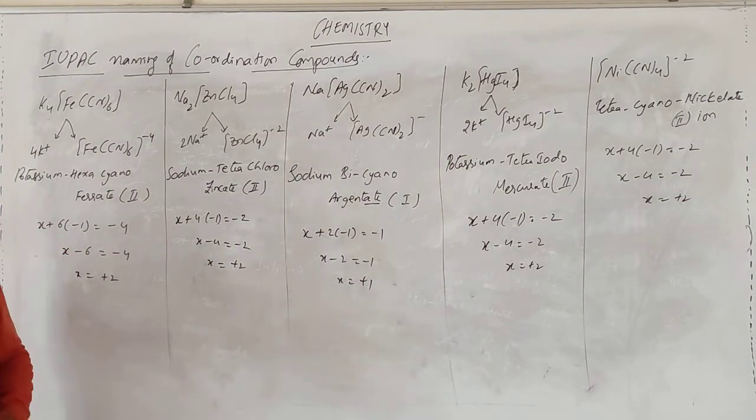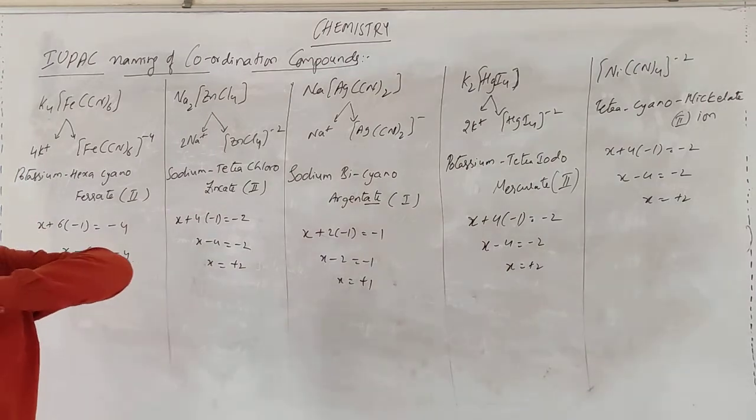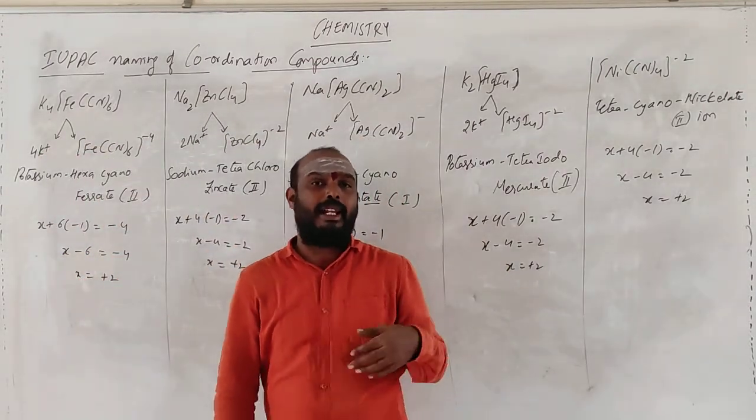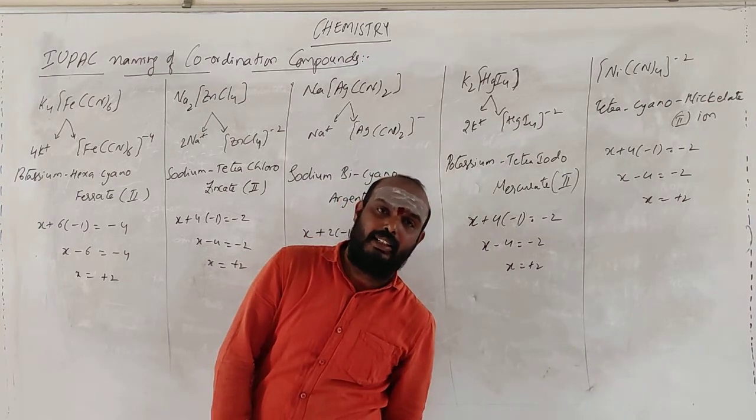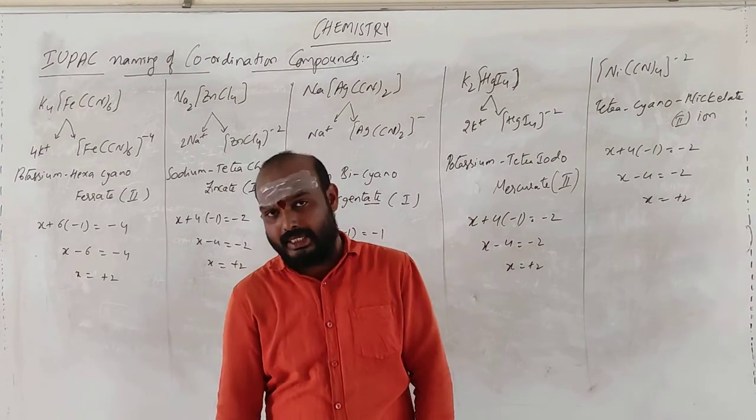Getting me? See, simple. First, when we get any compound, dissociate into cationic part as well as anionic part. For the anionic part having the coordination sphere, the central atom will get ate. If it is the positive part, no ate. It will be directly named itself. Right? This is the condition.